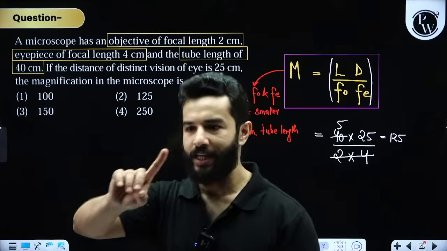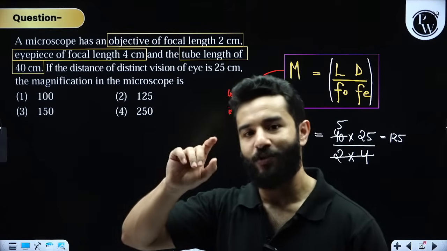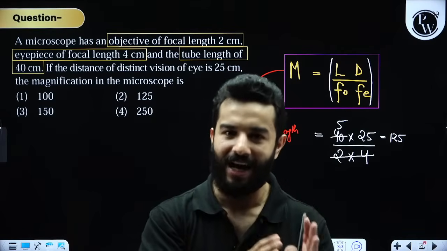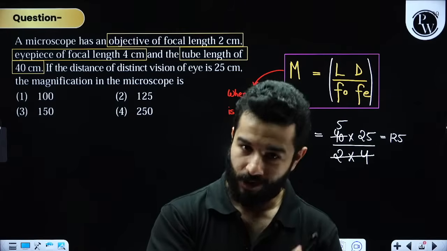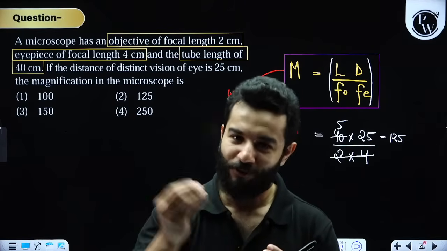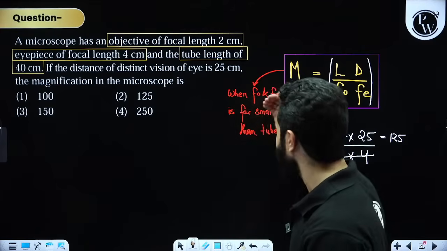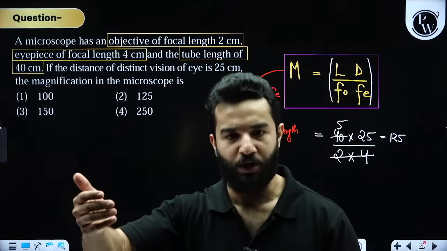This is for the case when the final image is at infinity, that means the normal relaxed eye situation. Got it? For the compound microscope, usually we have a simple formula, and we arrive at this formula after one or two manipulations, right?